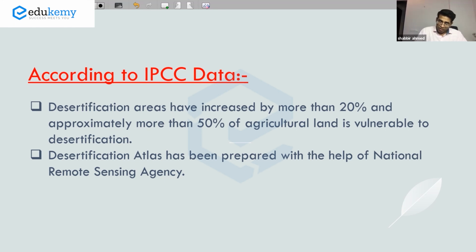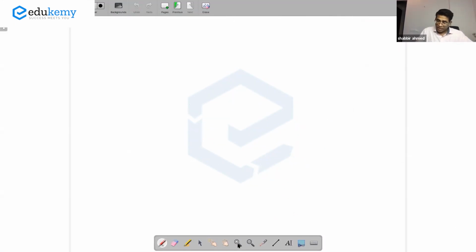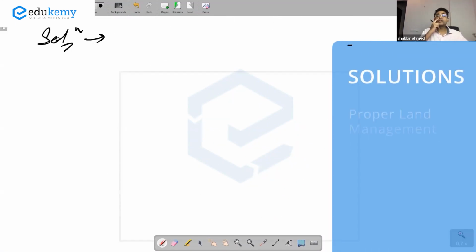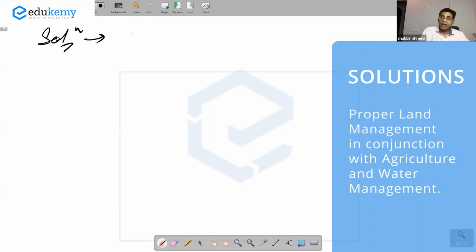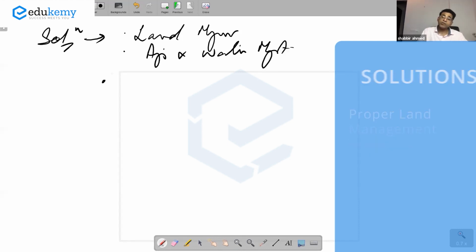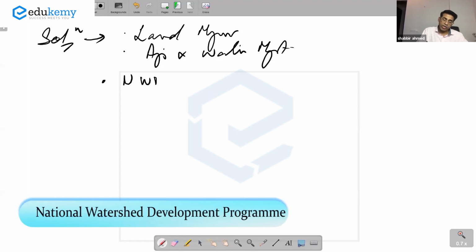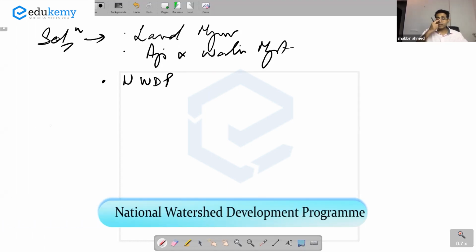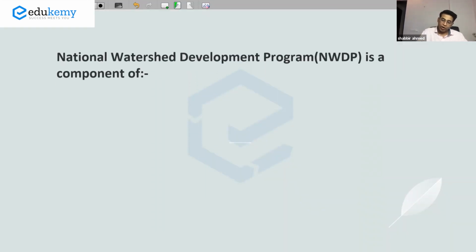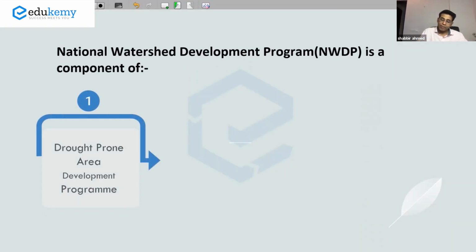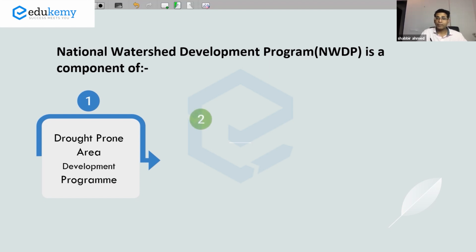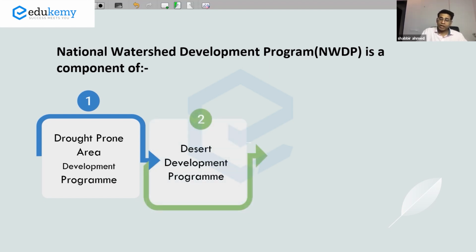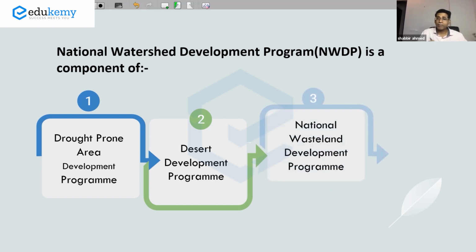Now, the more important part I would add to your answer is the solutions part. The solution primarily is about proper land management in conjunction with agriculture and water management. One of the best solutions is the National Watershed Development Program. Desertification is a component of the drought-prone area development program, of the desert development program, and also of the National Wasteland Development Program.